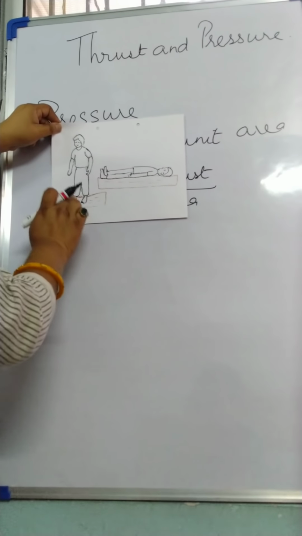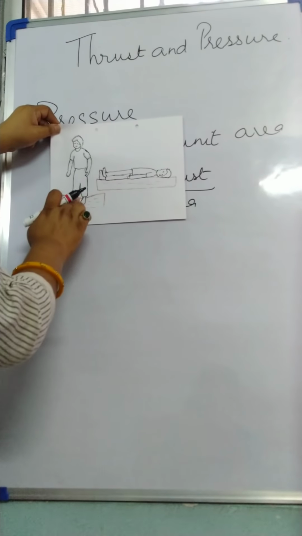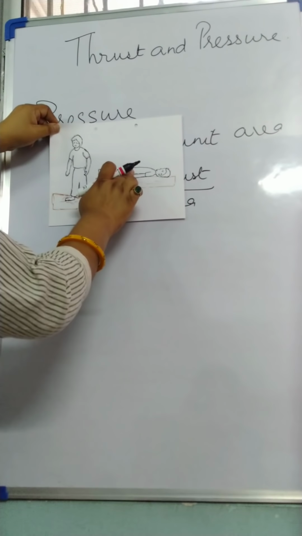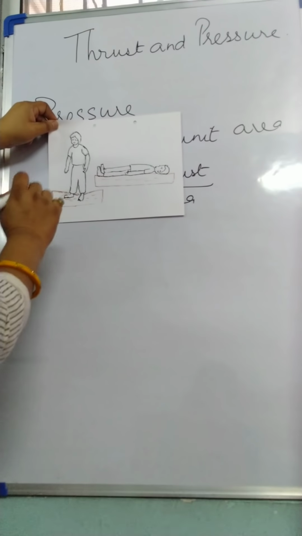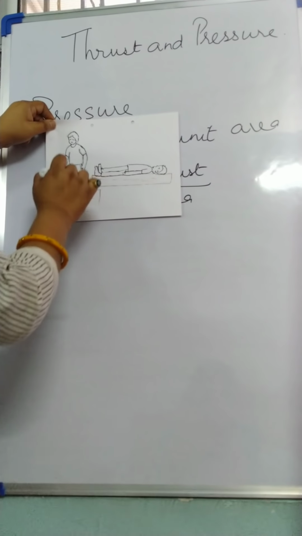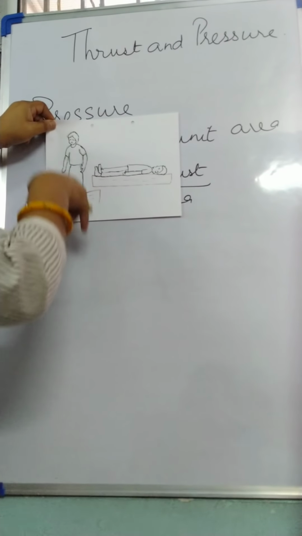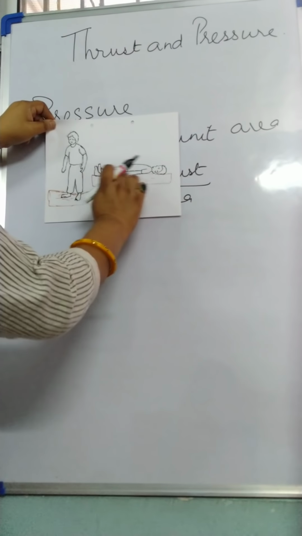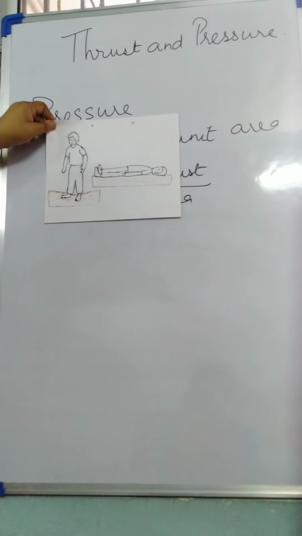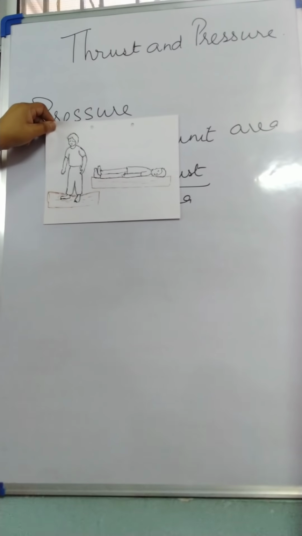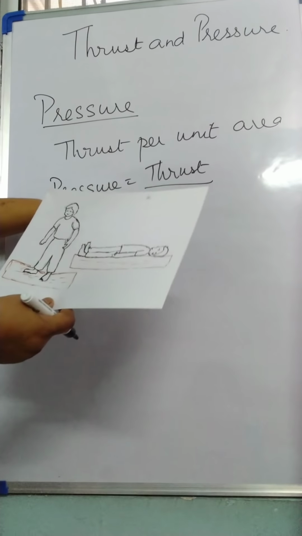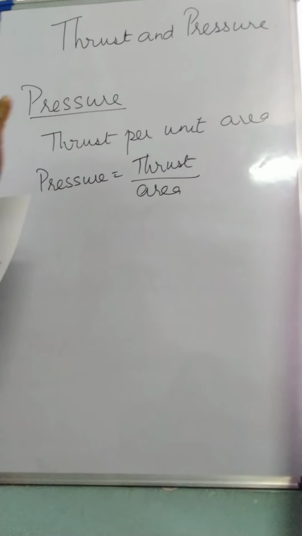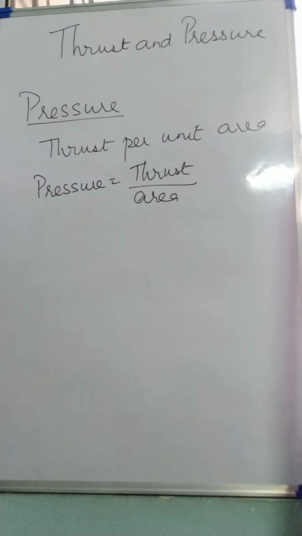So obviously when area is less, the pressure exerted will be more. Here the area is more, pressure exerted is less. So due to this difference in the area, this mattress is going inside, whereas in this case the mattress is not getting so much depressed. So it is the area which becomes very important if you have two forces of same magnitude acting.